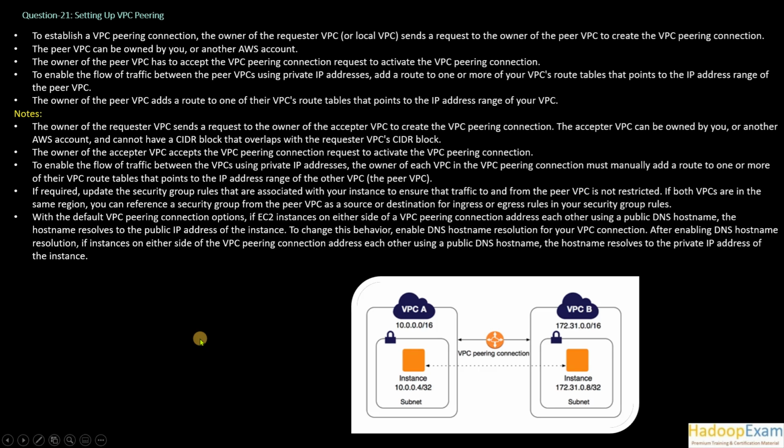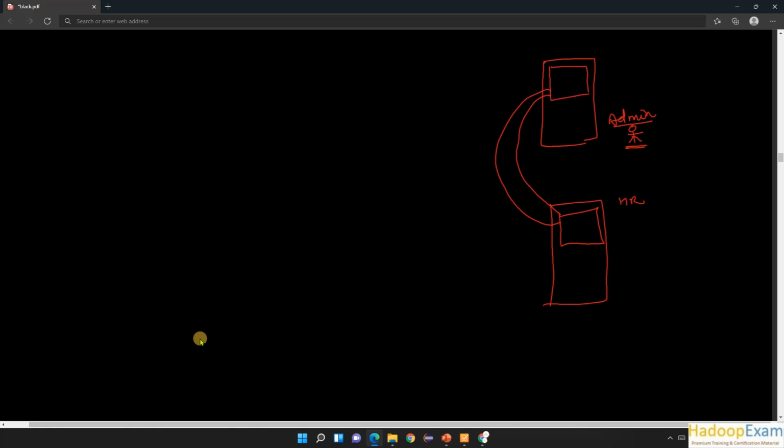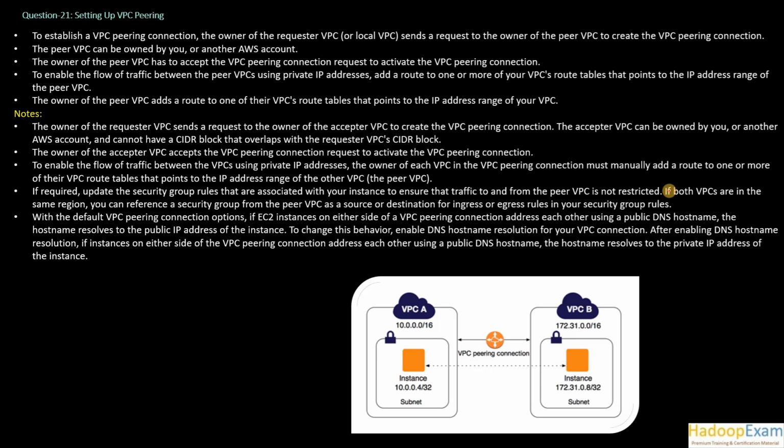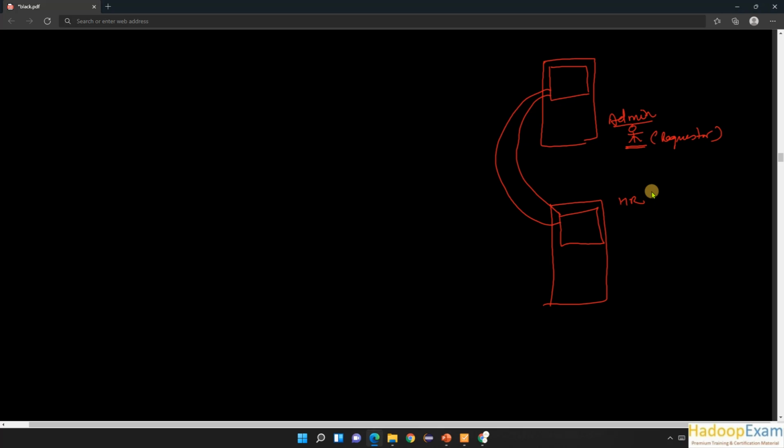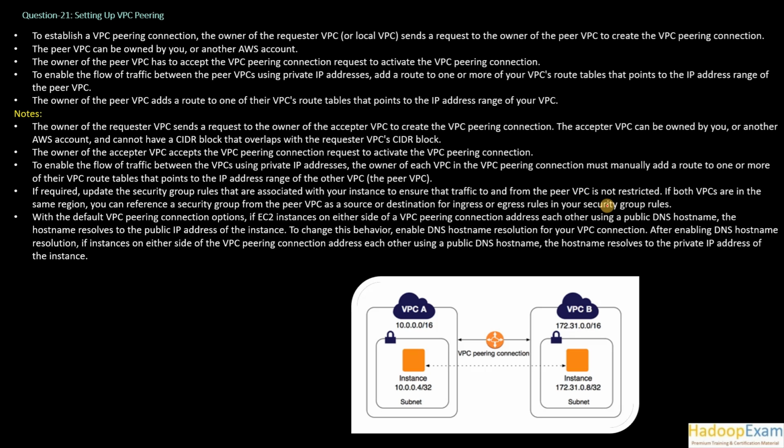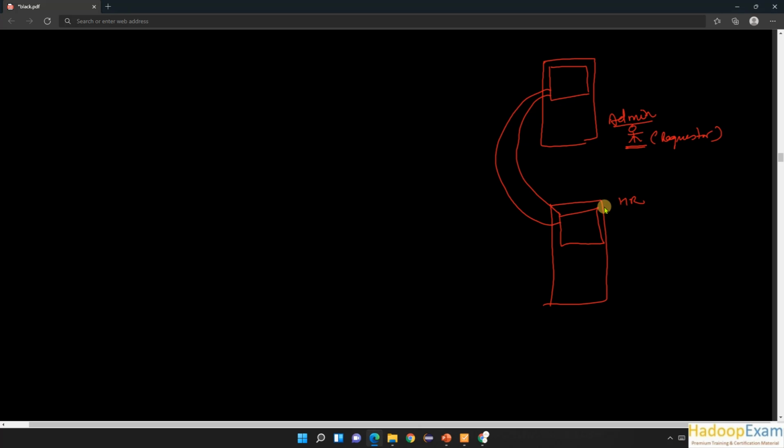So here it talks about setting up a VPC connection. To establish a VPC peering connection, the owner of the requester VPC, like you are requesting, correct? So you are a requester here, and you send a request to the owner of the peer VPC to create a VPC peering connection. So you would send a request to the HR department VPC. The peer VPC can be owned by you or another AWS account. It is possible, both.